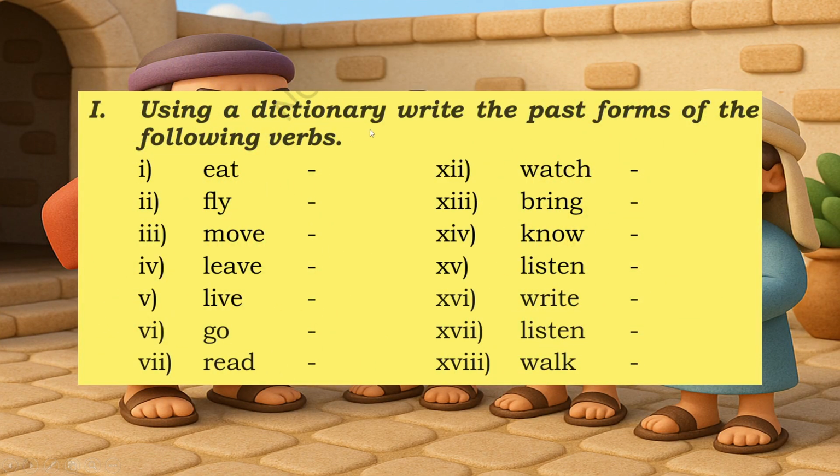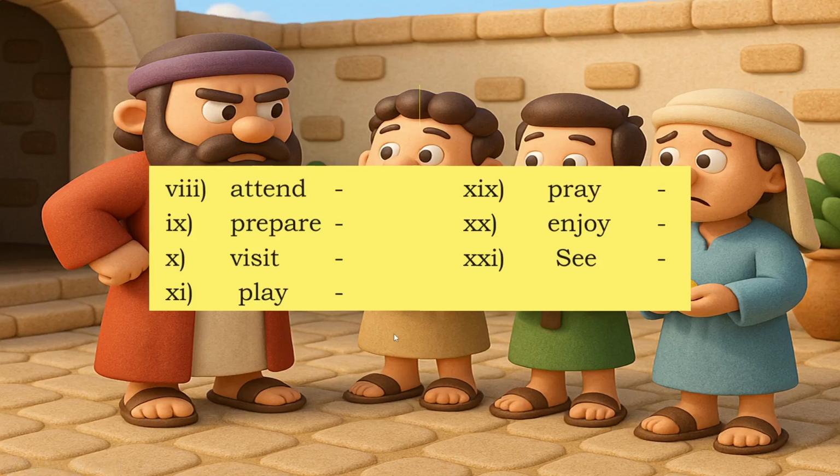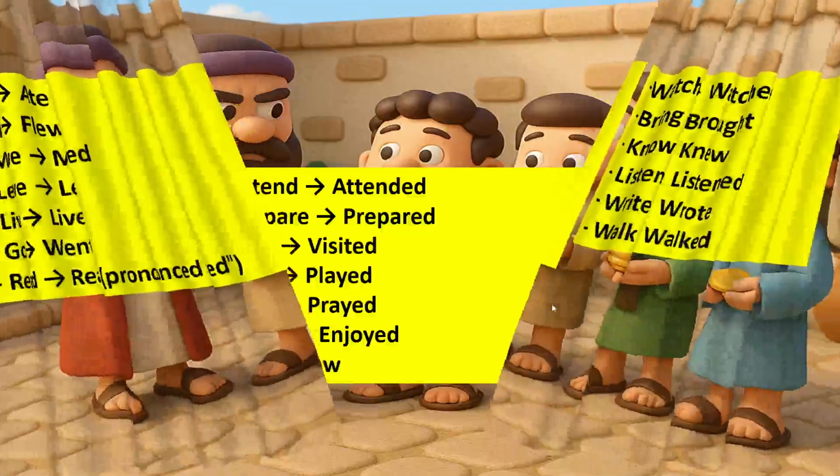First main, using the dictionary, write the past forms of the following verbs. The answer for these is: eat, ate; fly, flew; move, moved; leave, left; live, lived; go, went; read, read; watch, watched; bring, brought; know, knew; listen, listened; write, wrote; walk, walked.